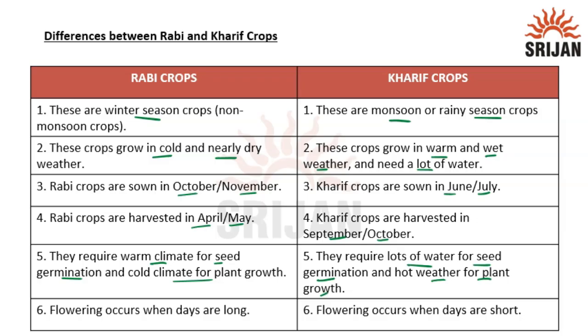In Rabi crops, flowering can only occur when the days are of longer length. They need long days for their flowering. Whereas Kharif crops need short days. They don't need long days for flowering. They need shorter days for flowering. I hope this topic is clear to you.